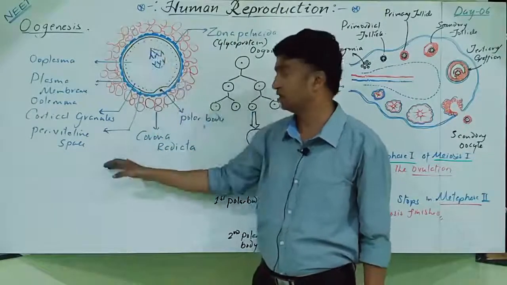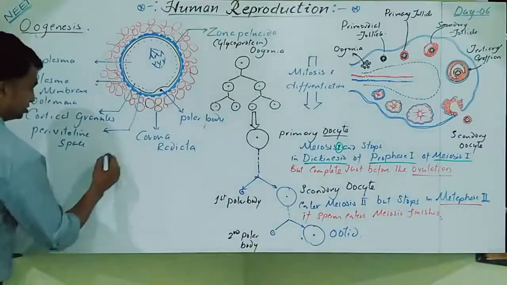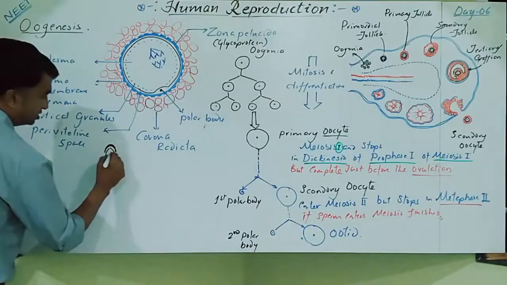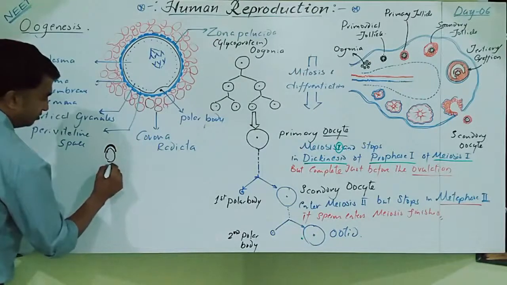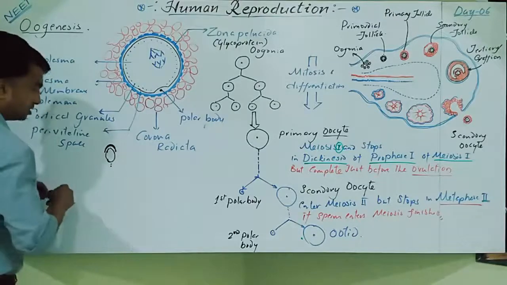and the corona radiata. Now when you compare with the sperm structure, this is the acrosome, this is the nucleus, and these are the centrioles, and it is completely surrounded by the plasma membrane.